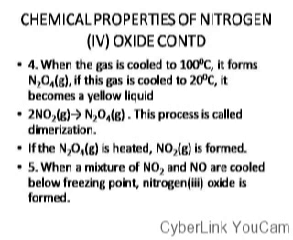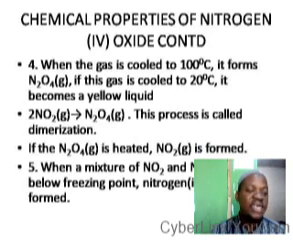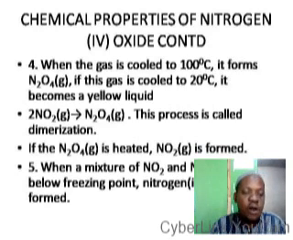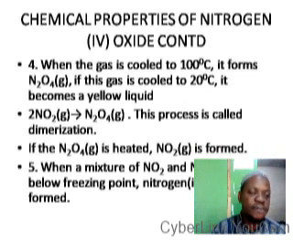And that process is called dimerization, because the gas nitrogen 4 oxide and dinitrogen 4 oxide have the same empirical formula, but they are different. They have different chemical formula and different natures. So this formation of dinitrogen 4 oxide from nitrogen 4 oxide is called dimerization. It means 2 molecules of the same gas combine together to form another substance.